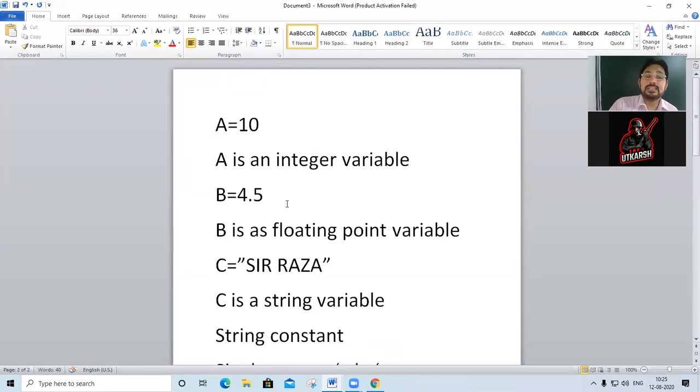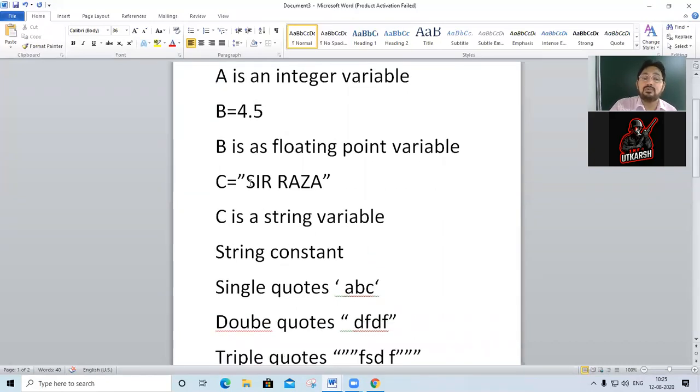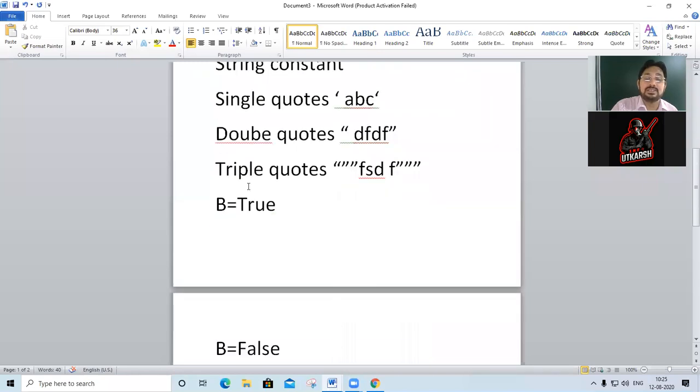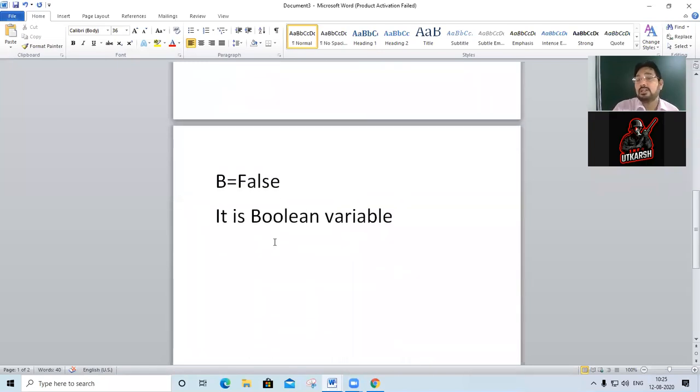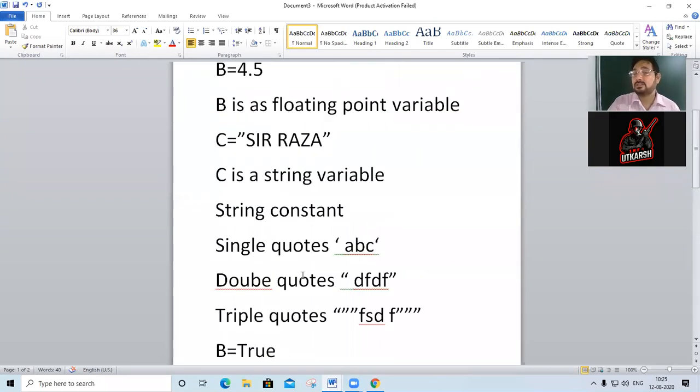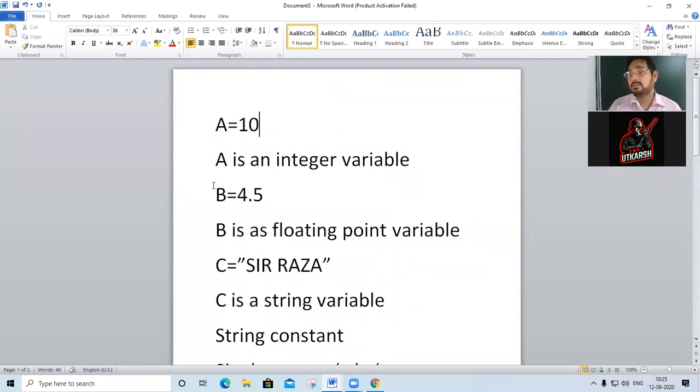Okay. So the different types of variable which we are going to use, how will we define them? Just by assigning in Python. a equals 10, b equals 4.5, c equals "Sir Raza", b equals True, or b equals False. These are the different ways by which we can define variables in Python. Is it clear? Okay, good, Shabash.